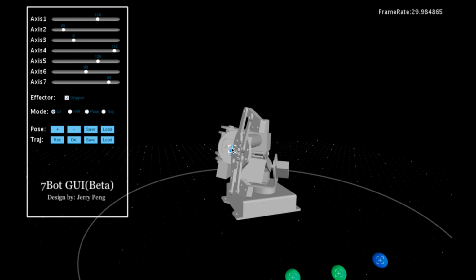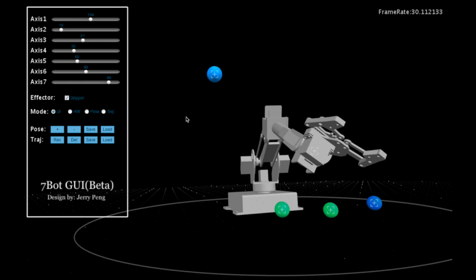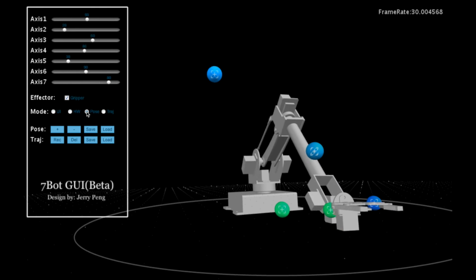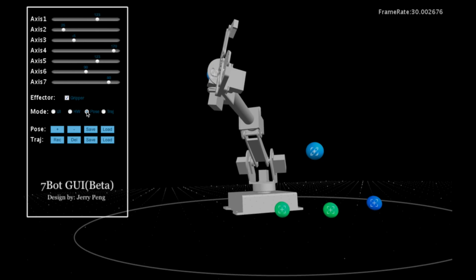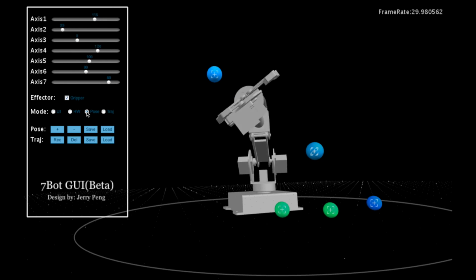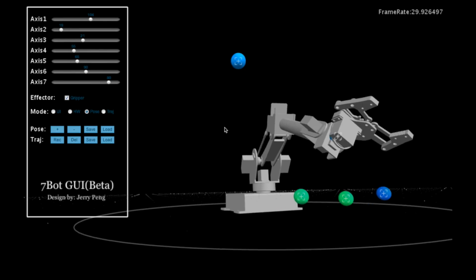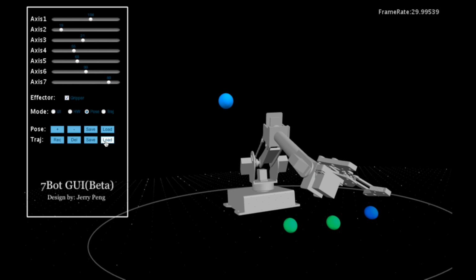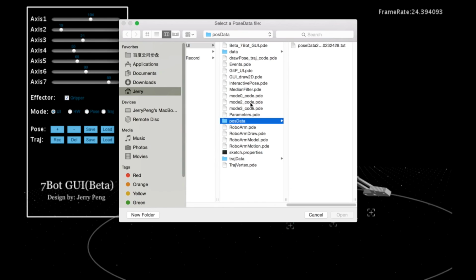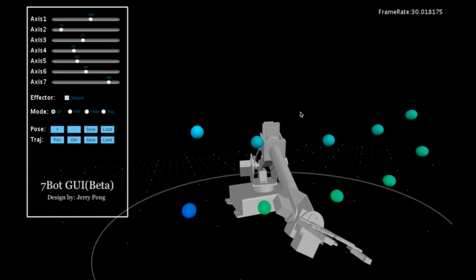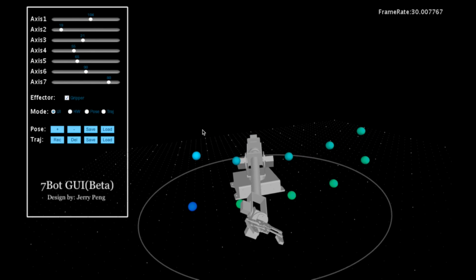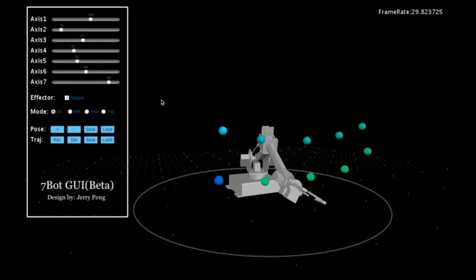Let's add 3 poses here. Click Pose Selection. Now, it will stay there for 3 seconds. It's done. Just as with the trajectory function, you can reload previous poses or even creations from others.